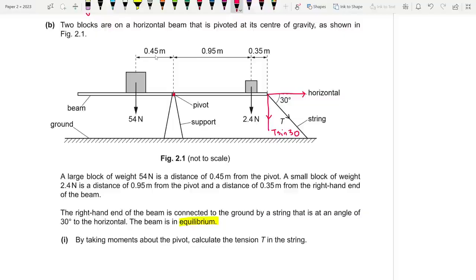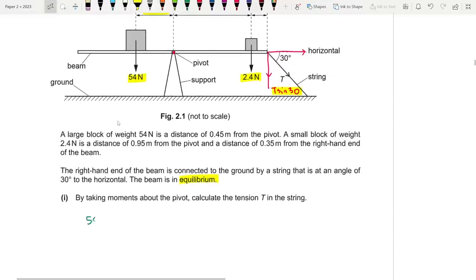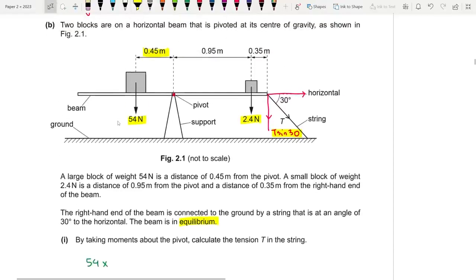So let's begin. What are providing the clockwise moments? Which forces? This 2.4 Newton force over here as well as T sine 30. On the other hand, the anti-clockwise moment is being provided by this 54 Newton force over here. All right. So let's begin. The distance for the 54 Newton force is this. So we can say that 54 times, what was it?